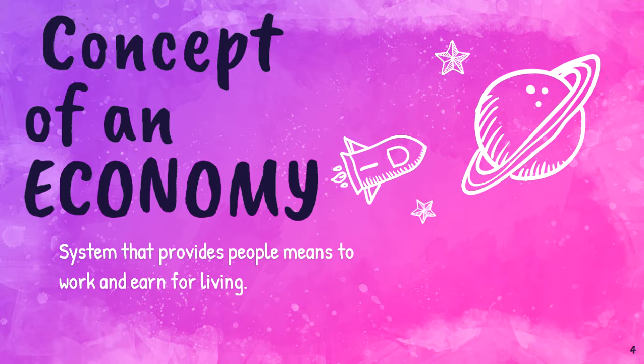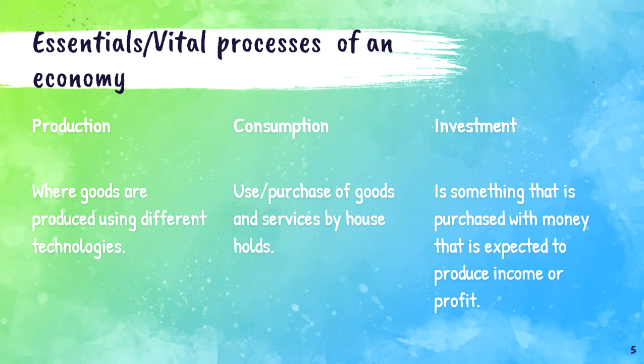So what is an economy? It is a system that provides opportunities for people to work in order to earn a living. Going to my second topic, that is vital processes of an economy, which is also called essentials of an economy. There are three essentials in an economy.